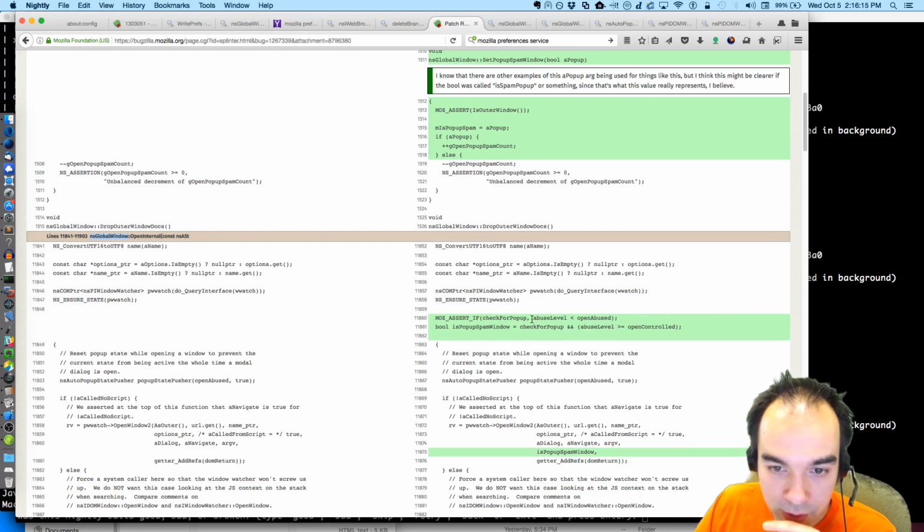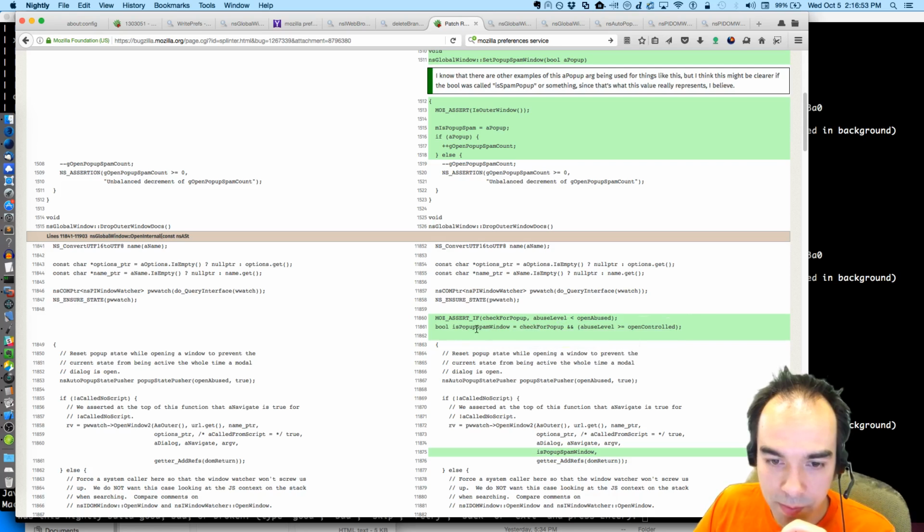If we're check for pop-up, we assert that abuse level is less than open abused, because why would we have entered here? We shouldn't have entered here if we weren't supposed to open pop-ups. Yeah, and check for pop-up is only true if it's a content pop-up, so it shouldn't have been allowed to do this. This is a good assertion that abuse level is less than open abused. Good. And then we check to see if it's a spam window.